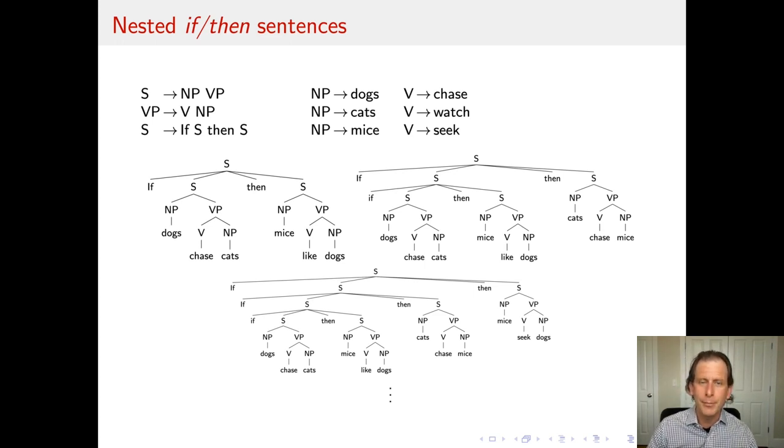But for now, remember that context-free grammars offer not only a more satisfactory weak generative capacity account, because the if-then cases were not even within the weak generative capacity of finite state models, they also offer a strong generative capacity account that gives us these structural descriptions that can be used in many, many productive ways in building an overall broader theory of language, both within syntax and in the interface between syntax and multiple levels, like both meaning and prosody. Thanks.